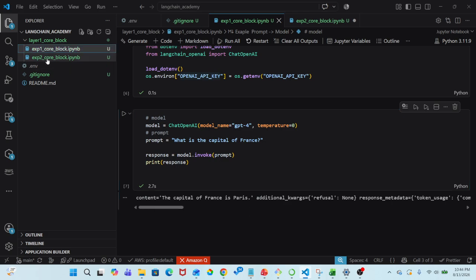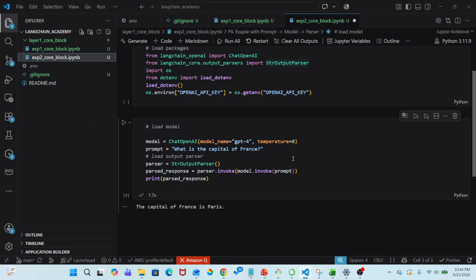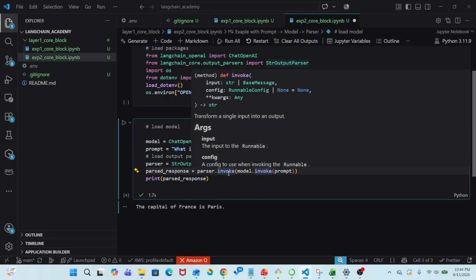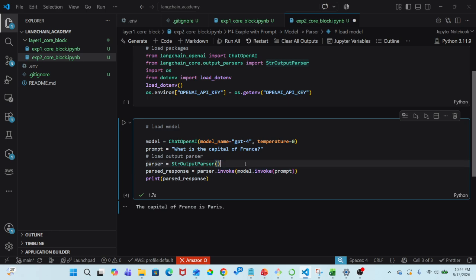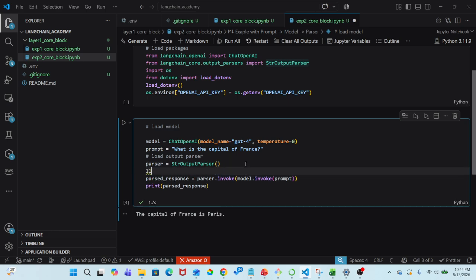No, I just want the final content. So if we call parser.invoke on the final output of this, we can also mention something like llm equal to model.invoke, and here I'm just passing the llm, then it also works the same. Basically it's the same thing.